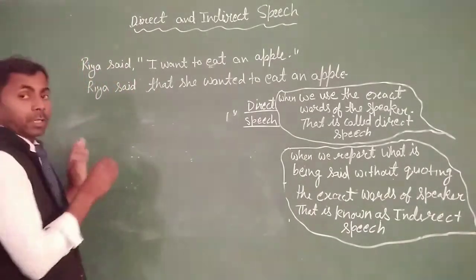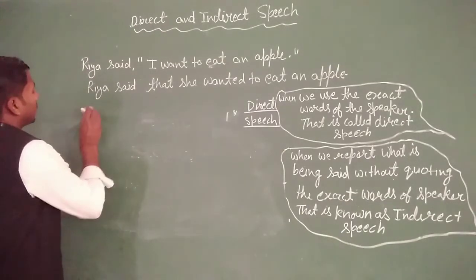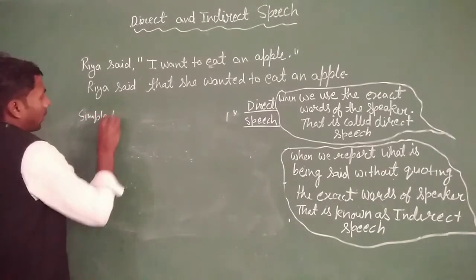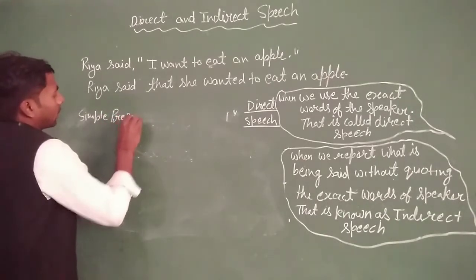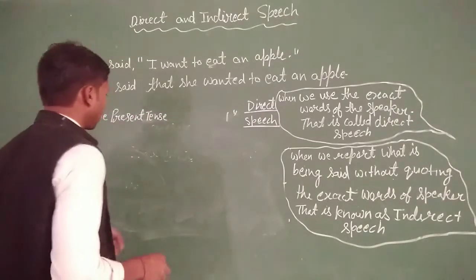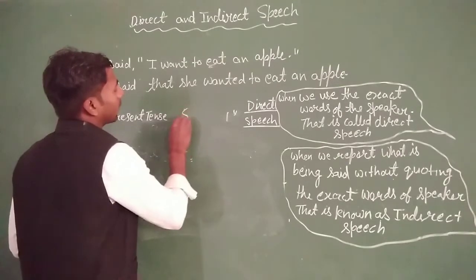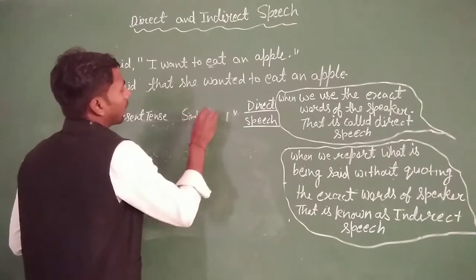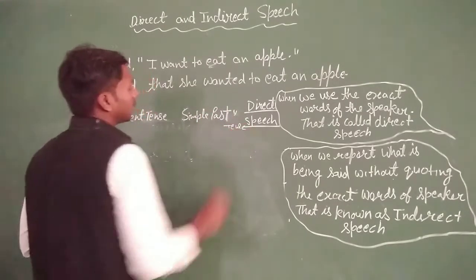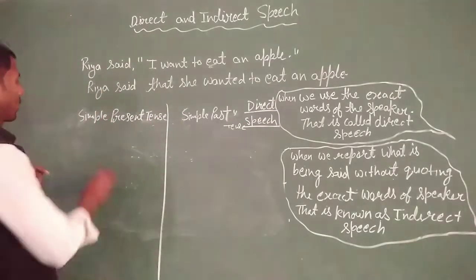If the tense is simple present tense, simple present tense changes into simple past tense.